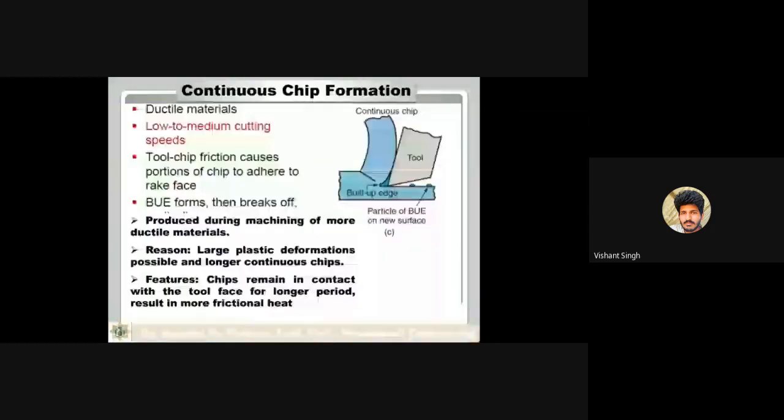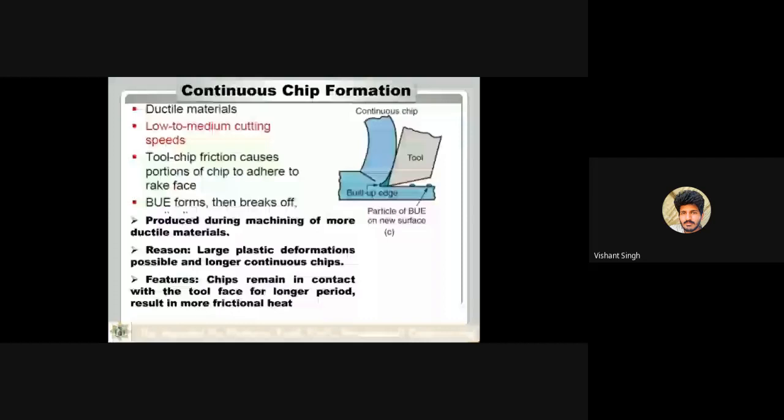Now, continuous chip formation. These chips will form obviously in the case of ductile material, and these continuous chips will form for low to medium cutting speeds. Tool chip friction causes a portion of the chips to adhere to the tool face, and a built up edge forms. So in the case of continuous chip formation, a built up edge can form, and whenever this built up edge forms, the continuous chips will break down.